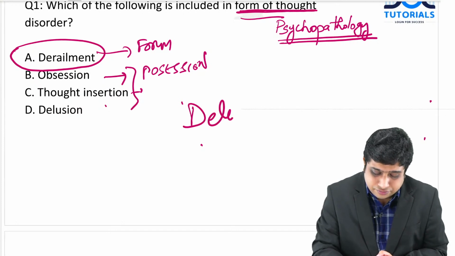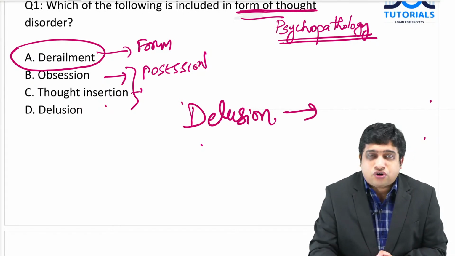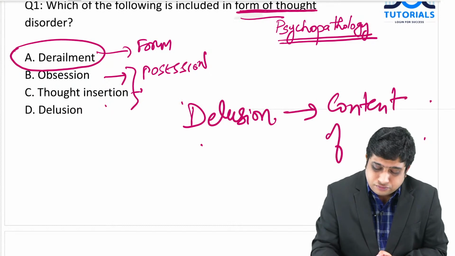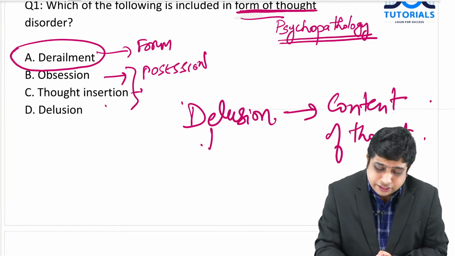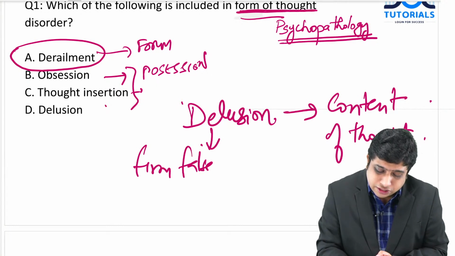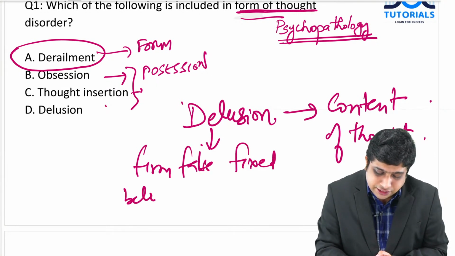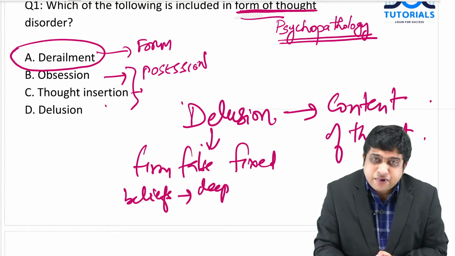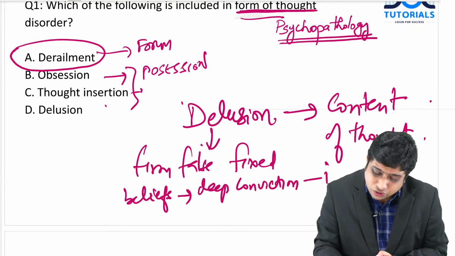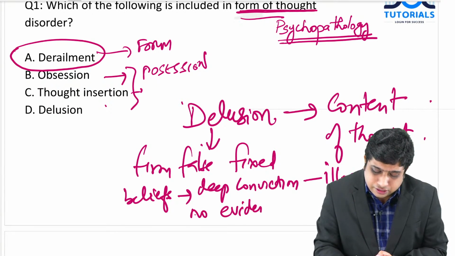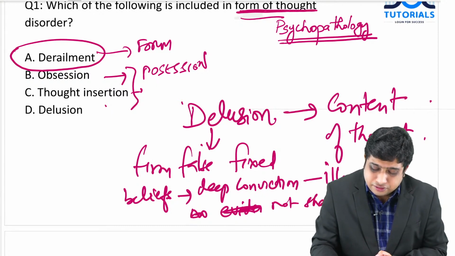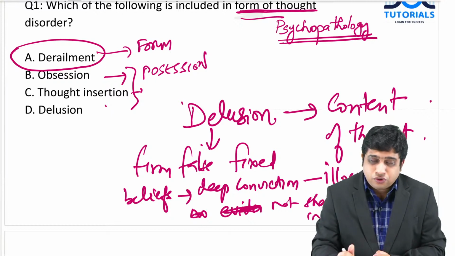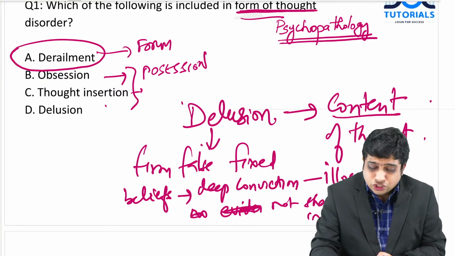So delusion is a disorder of content of the thought. Delusions are firm, false, fixed beliefs held with deep conviction. They are illogical and not shared by others in his community, in his culture. So these are the features. That is what he expressed. So these things are disorders of content of thought.